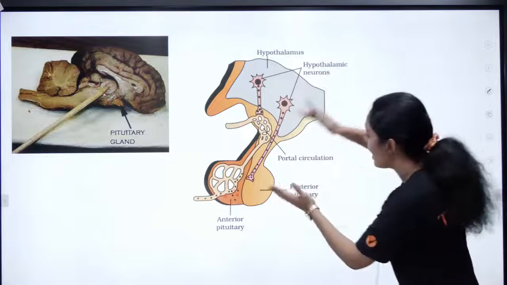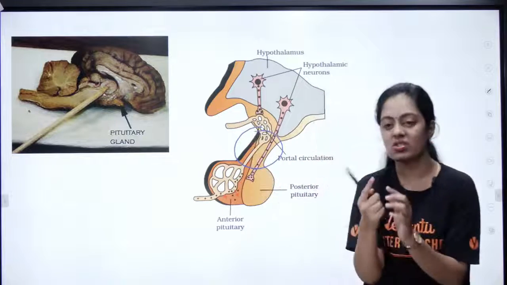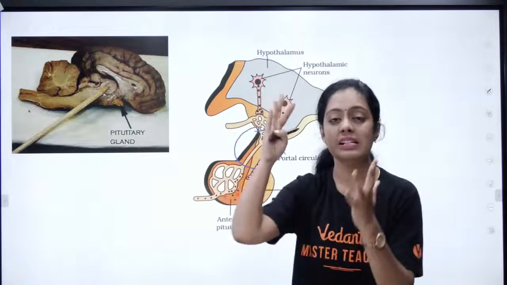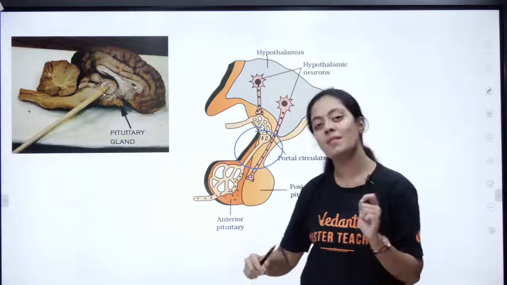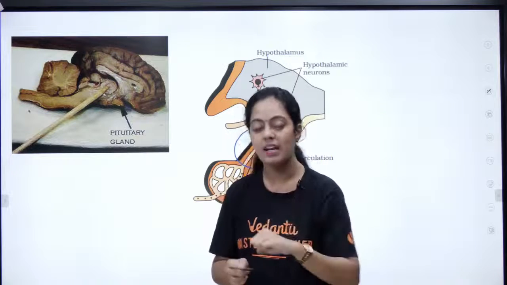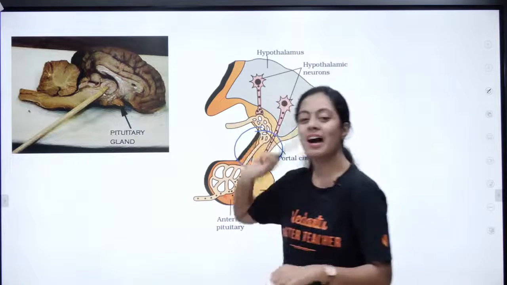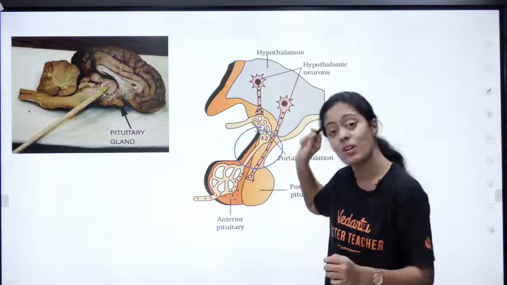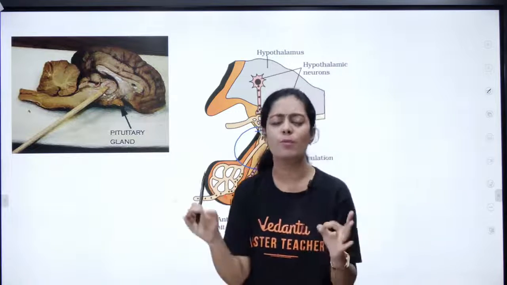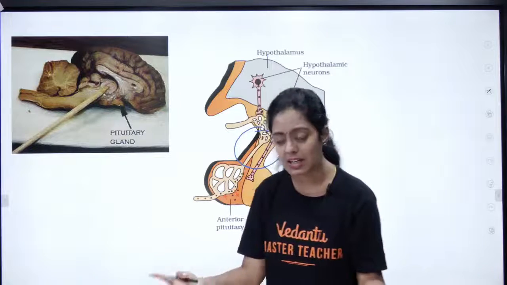Then your hypothalamus and pituitary are attached via a stalk-like structure, and through that both of them keep interacting. So can I call the hypothalamus the master of the master? See, the pituitary is the master, correct? And the one who controls the master is your hypothalamus. So that is called your hypothalamus, pasangala. Now, the pituitary gland is a very, very important gland, pasangala. It is divided into two important regions.